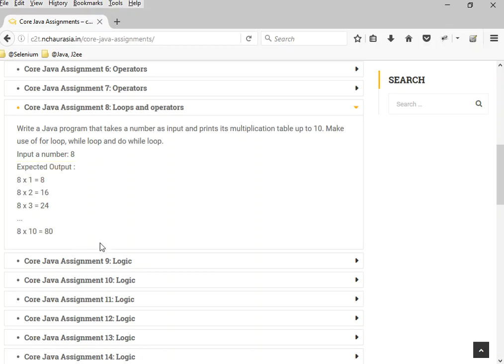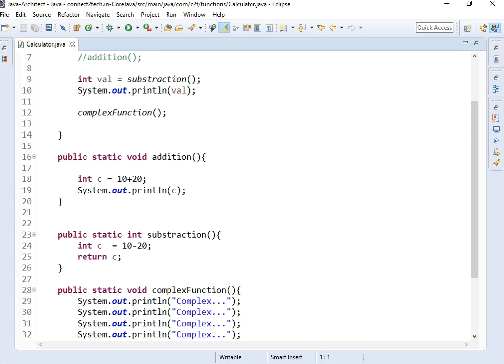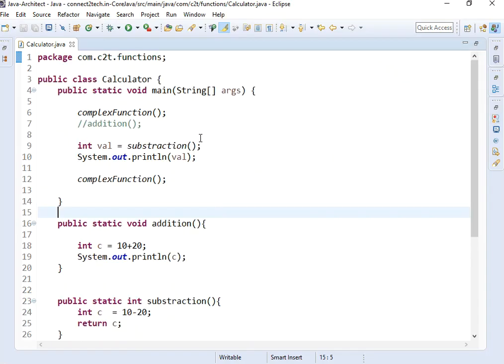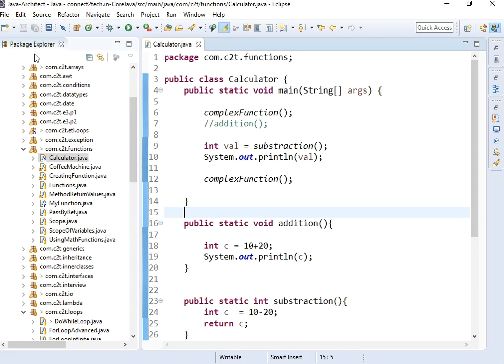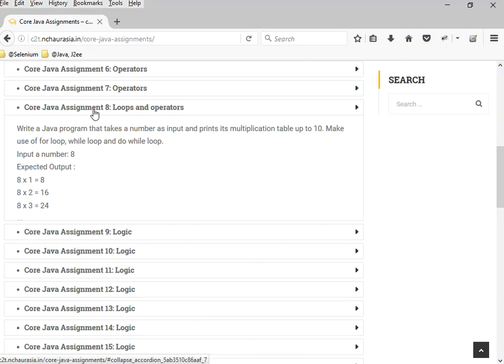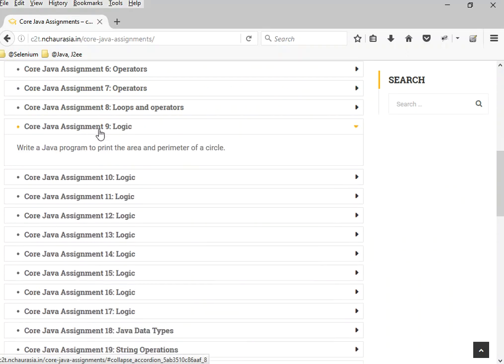Just remember, what you can do is string concatenation, that plus operator which is there. If you type something like this, for example, just to give you a hint how you can do this, or maybe we can wait for some time before we try this. If you don't want to try this, you can try the logic one.